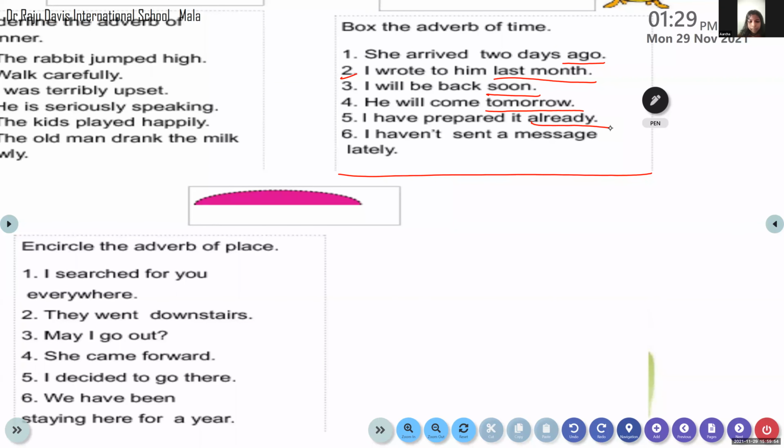What is the adverb of time there? Lately is the adverb of time there. Okay, lately. I haven't sent a message lately. So lately is the adverb of time there.